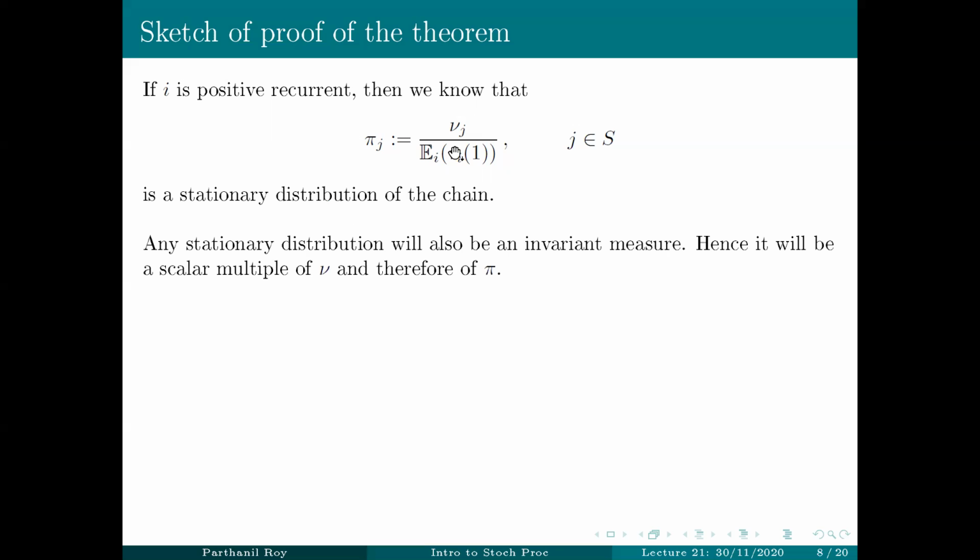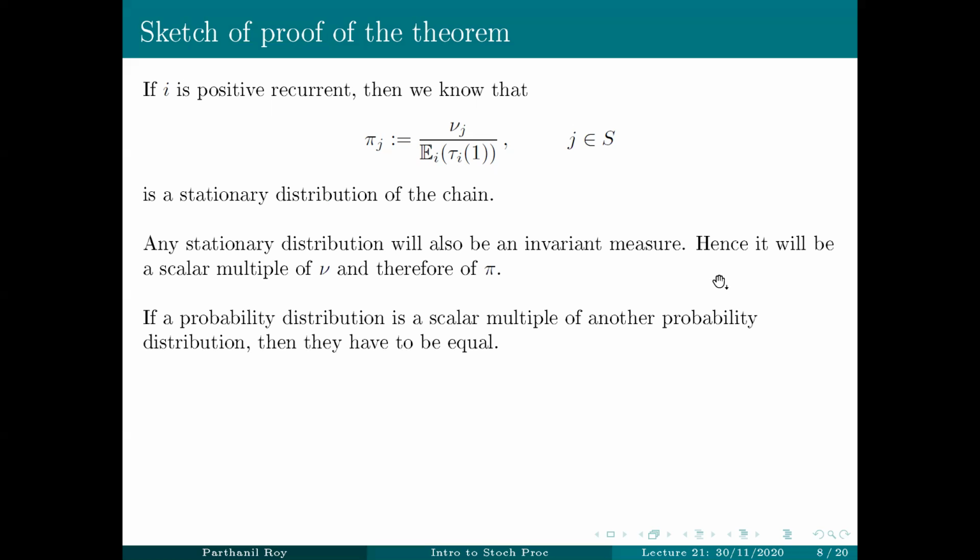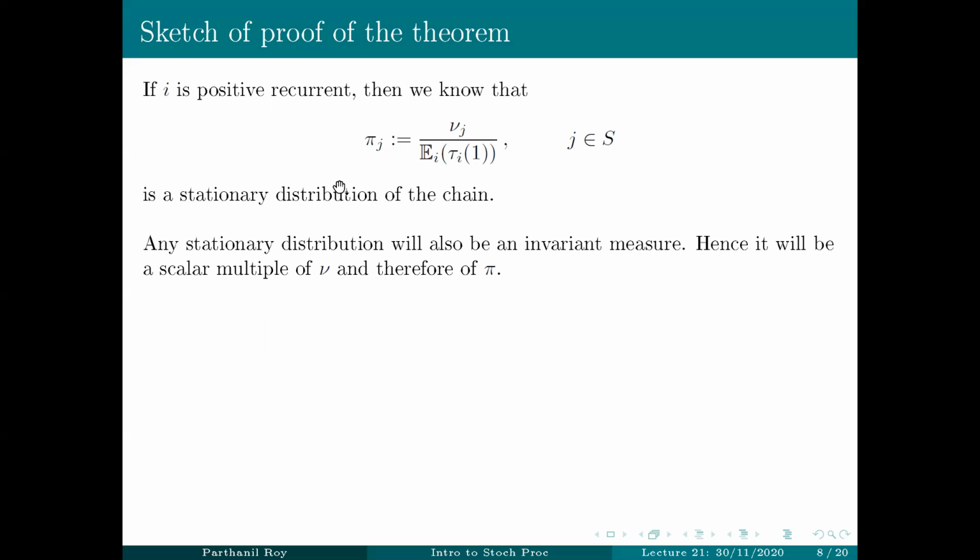Now, note that nu is a scalar multiple of pi. You're dividing by something positive and finite. This is the expected return time, which is positive. Return time is at least 1, right? So it's positive, and also finite because I is assumed to be positive recurrent. So if something is a scalar multiple of nu, it's also a scalar multiple of pi, because pi itself is a scalar multiple of nu.